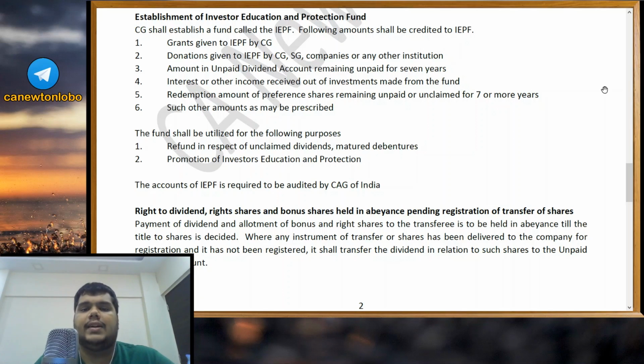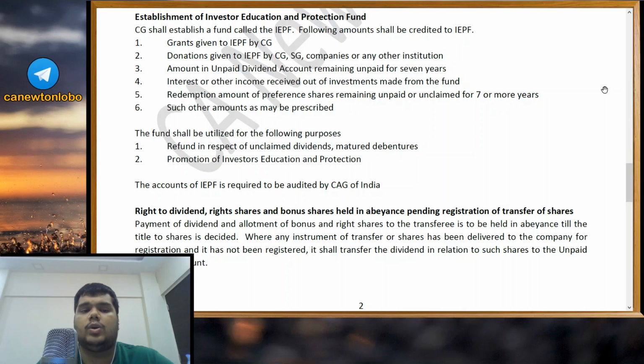Interest or other income received out of investments made from the fund. So, from this fund's money, we are making some investments. So, any interest that we are getting, that also will go back into the fund only. Fifth, redemption amount of preference shares remaining unpaid or unclaimed for 7 or more years. Again, any preference shares redemption amount remaining unpaid or unclaimed for 7 years will come into IEPF. Same like dividend remaining unpaid or unclaimed. Such other amounts as may be prescribed.